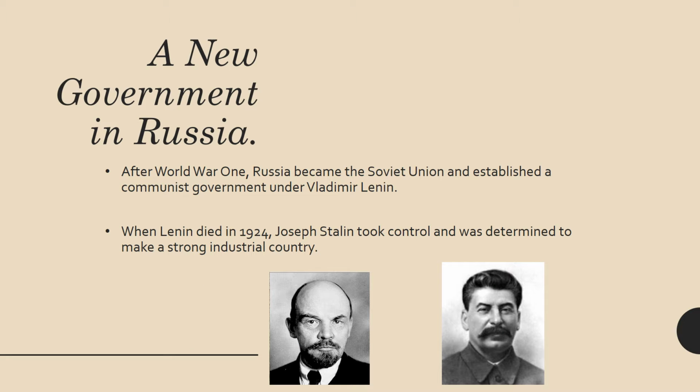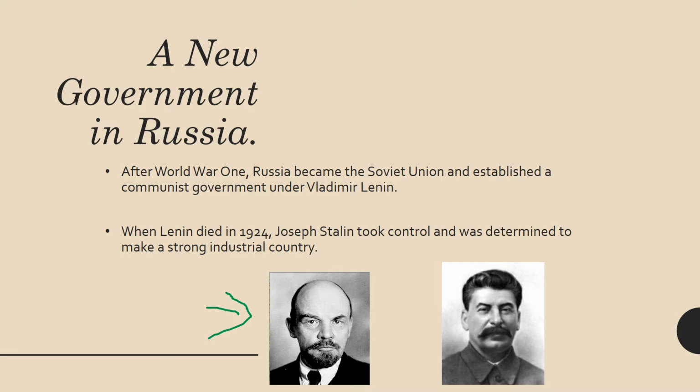So let's talk about Russia, a new government in Russia. After World War I, Russia will become the Soviet Union after the Russian Revolution, and they established a communist government under this gentleman right here. His name is Vladimir Lenin. Now, Lenin is going to die in 1924.